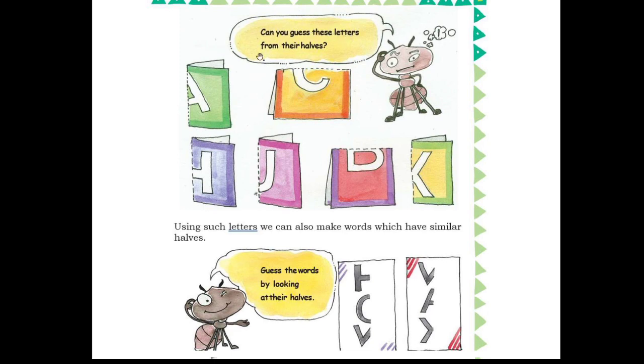Can you guess these letters from their halves? Yes, this is letter A. It has a vertical line of symmetry. This is having a horizontal line of symmetry. Letter C, letter H, letter U, letter B, and this is letter X.